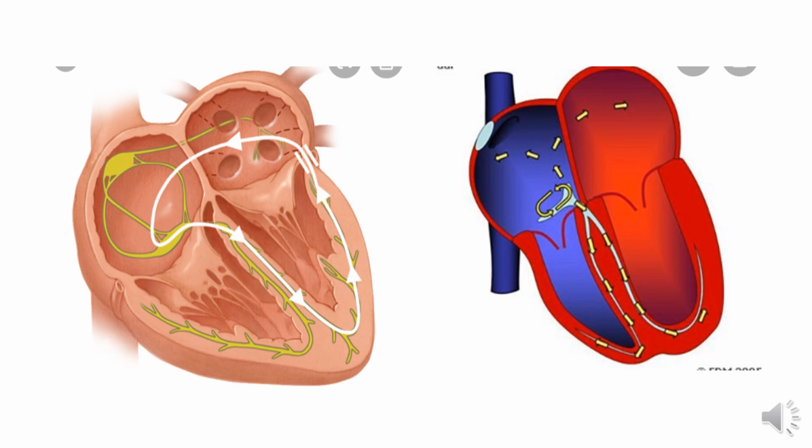So what is the difference between both? How can I say this is SVT and this is WPW syndrome? In SVT, which is the AV nodal pathway, the accessory pathway is there, but usually it is quiet.